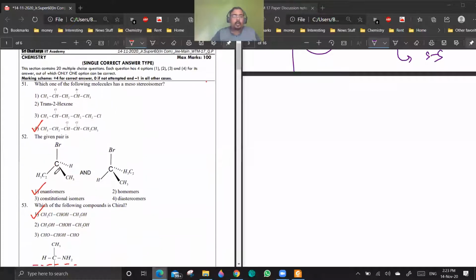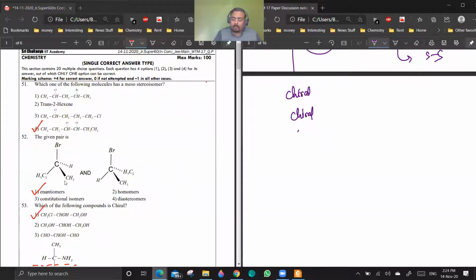Okay. See, when they are talking of chiral centers, then you have to only look at the carbon, whether carbon is connected to 4 different groups or not. But if they are saying chiral, this means you have to look into whether the object and the mirror image are superposable or not. Are you getting my point? There are 3 terms. You have chiral center, chiral, and optical active. Okay. So generally chiral center just means asymmetric carbon. Are you getting my point? Connected to 4 different groups.